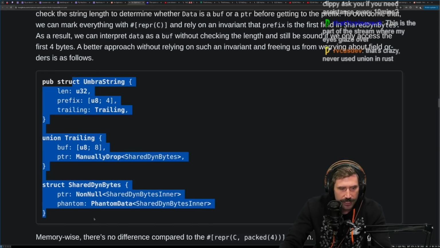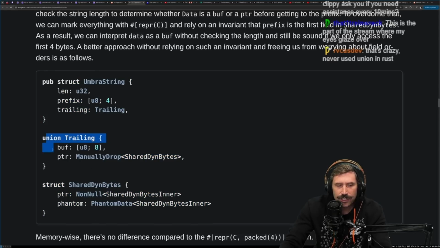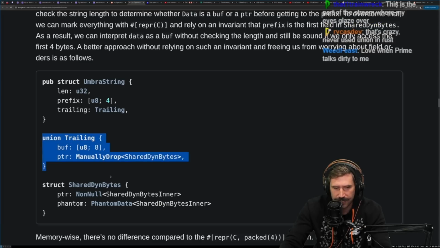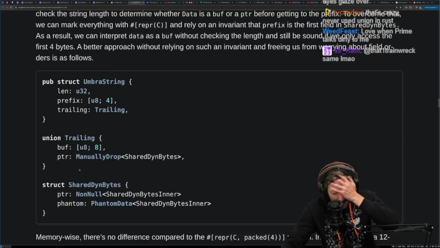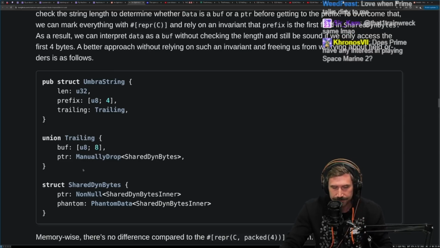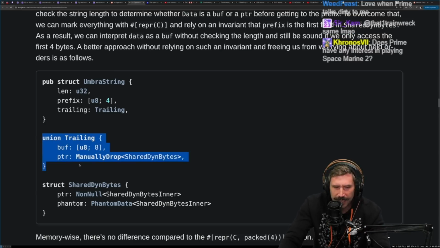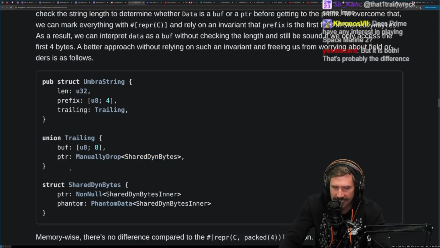Yeah. Okay. So I never knew that it had union. I've never seen the semantics around using union. Can you still just match on a union and just say if it's buff, it does buff, if it's pointer, it does pointer? And if you can do that, how does it know if it's buff or if it's pointer? That's the one thing that I'm a bit confused on, is how do you know which is which, because it's not like a tagged union.